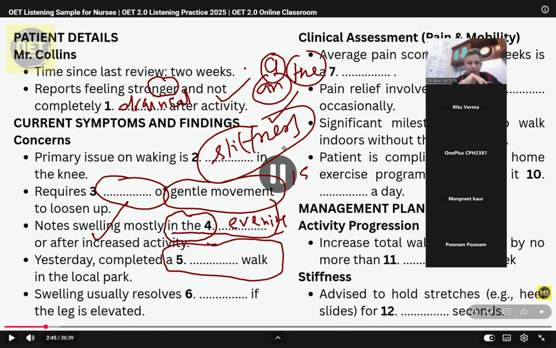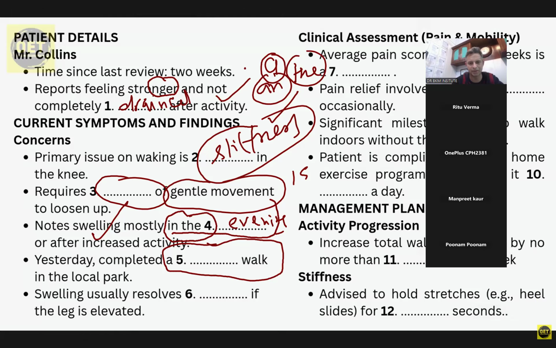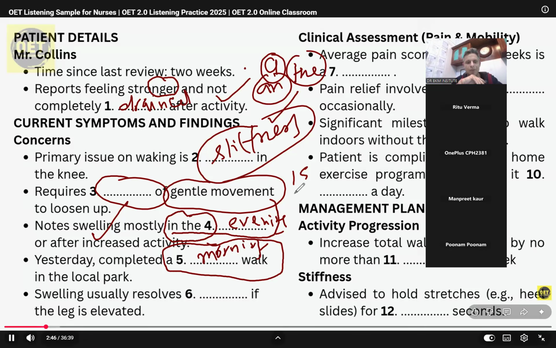Writing another. So I really cannot guess any word, but I think he said morning. So a morning walk can be one of the things, but yes, I can afford to lose 1 or 2 marks, but I won't create panic. Okay, so let's go further. Note, mild swelling after increased activity.